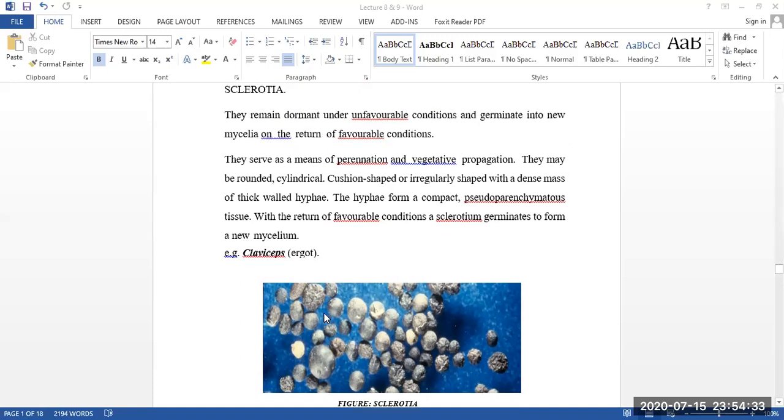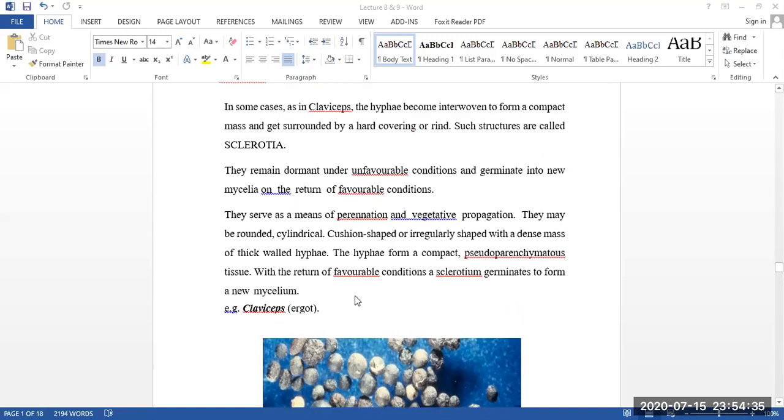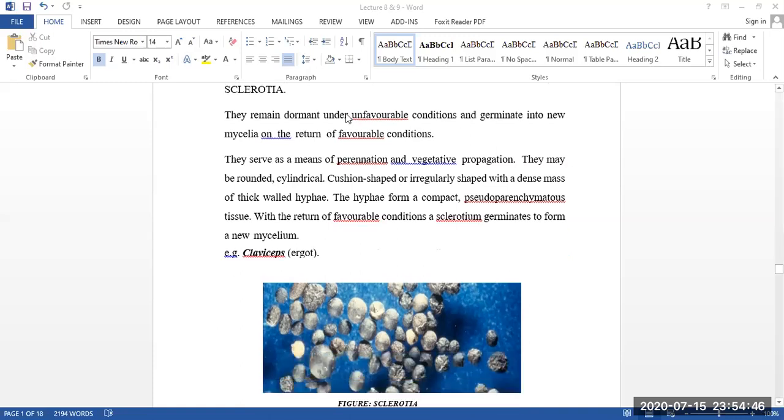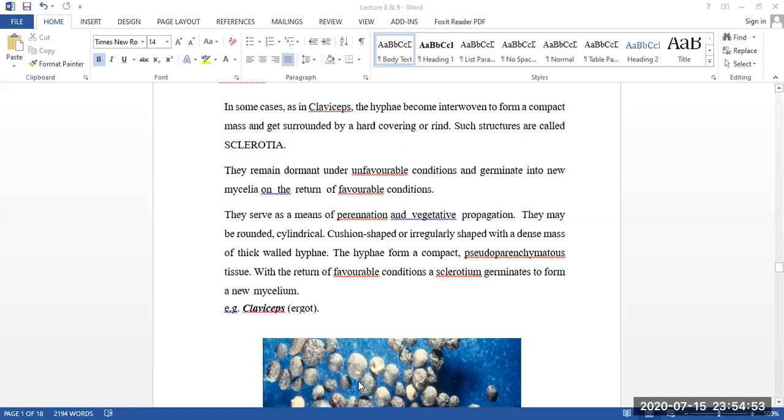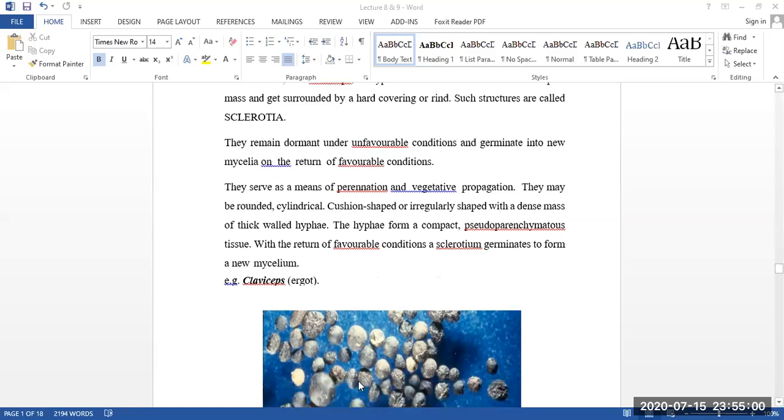Whenever the condition is very unfavorable, or the hyphae are very compact together, then for growing later, when favorable conditions come, it is covered with a hard covering or rind. And whenever this happens, the structure is called sclerotia.